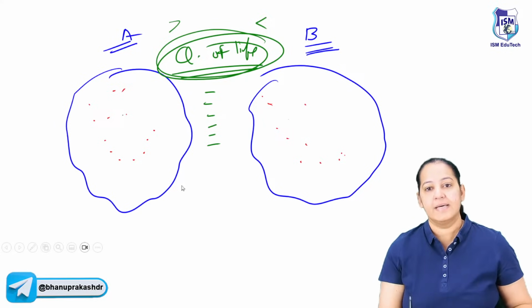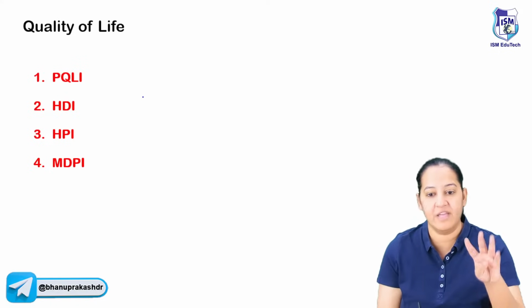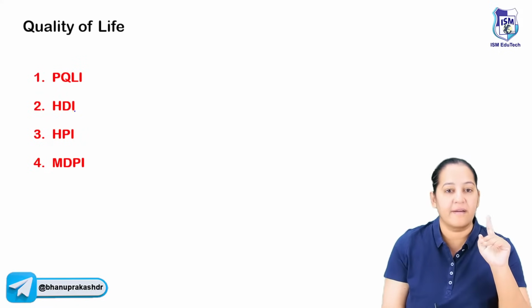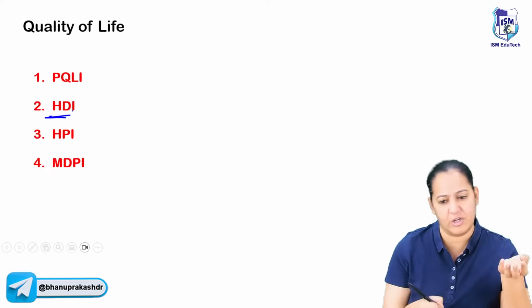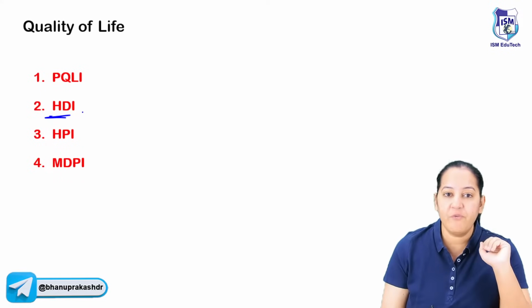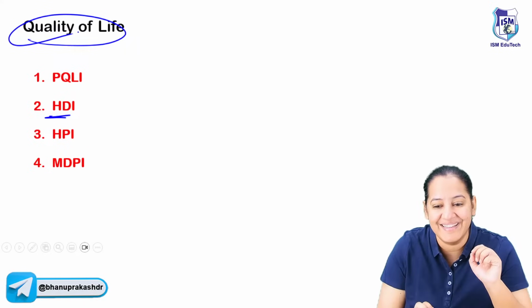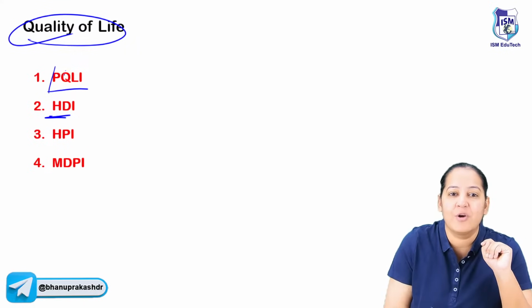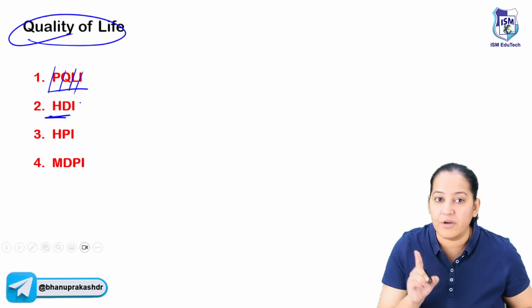So let's discuss the factors. You know how many measures are there to measure the quality of life? There are 4 measures. We will discuss all 4, because frequently you get questions on them. Currently the question is on HDI, but we will discuss all 4. What are the 4 measures by which we can measure the quality of life of a person in a particular country? The first is PQLI, Physical Quality of Life Index. Learn the full form.